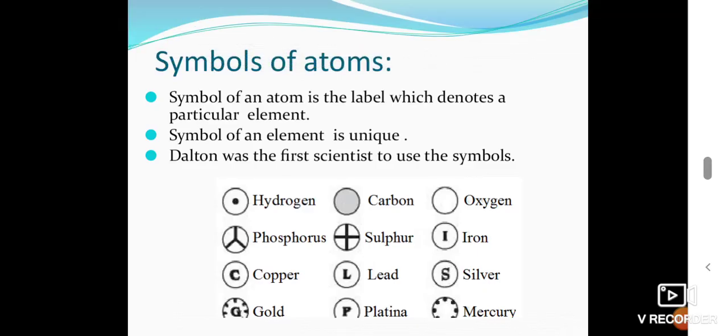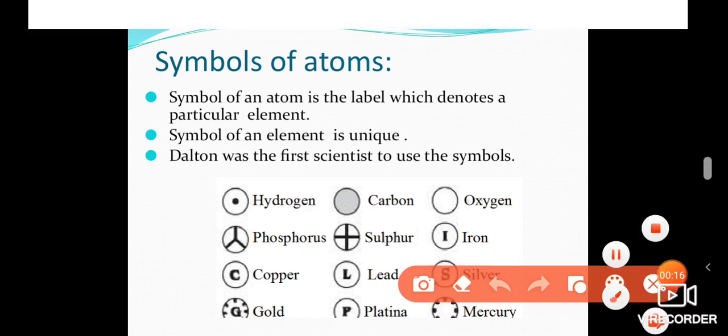Symbol of atoms. So what is the symbol? A symbol is a representation, a short way of representation, or a label. It denotes a particular element, isn't it? So a symbol is a short way representation of the element. Each element has a unique symbol. 118 elements are there. Each element has a specific name. Like that, each element also has a specific symbol.